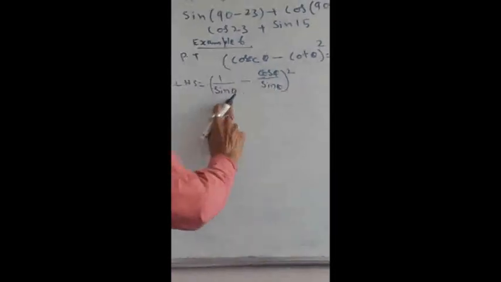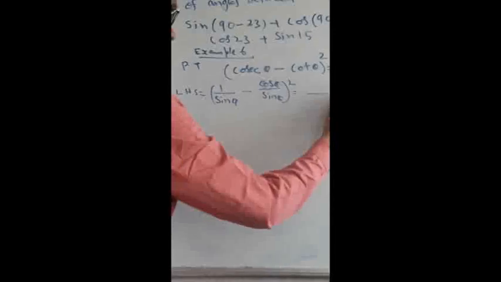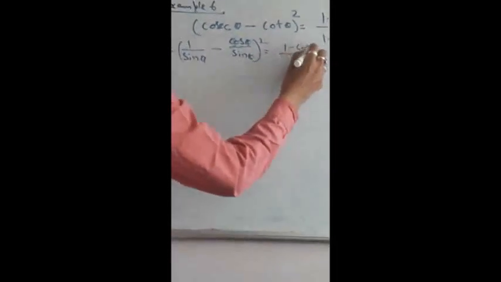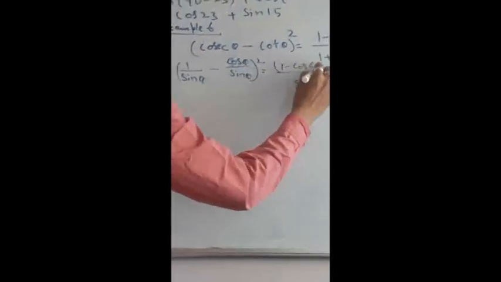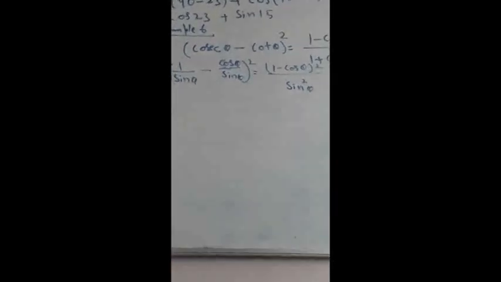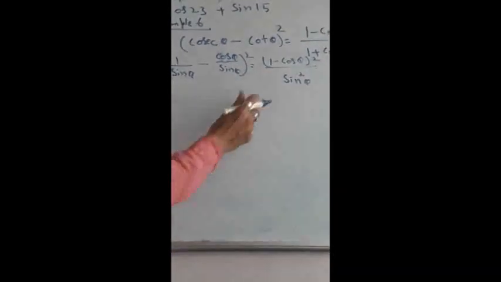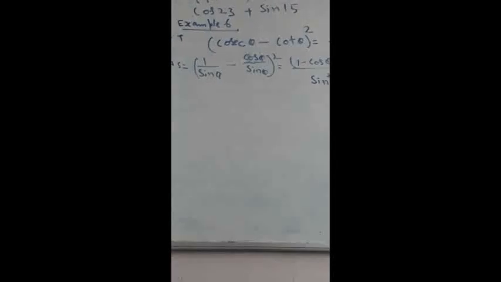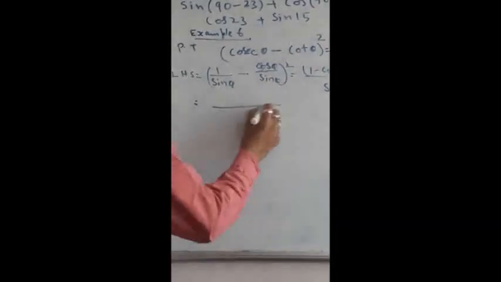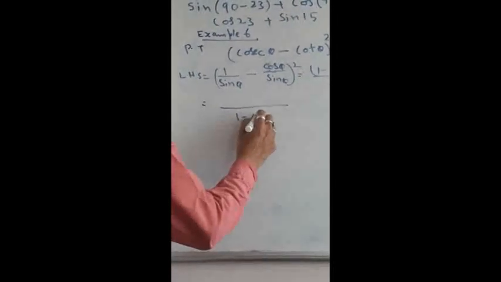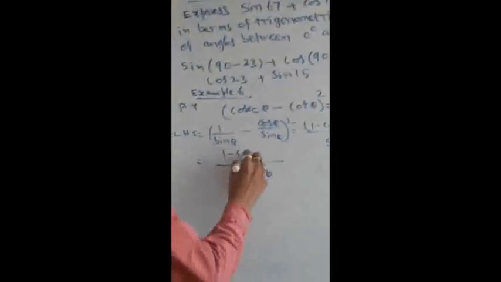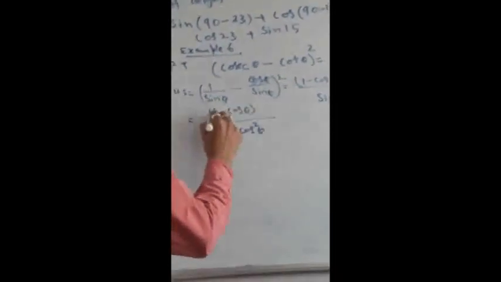In the denominator, both sides have sin theta only. So I can take the LCM as sin theta only. So here you will get 1 minus cos theta, for this whole square is there. Here for the denominator I am getting sin square theta. We already know the formula sin square theta plus cos square theta equals 1. So sin square theta I can write as 1 minus cos square theta. So here 1 minus cos theta whole square is in the numerator.